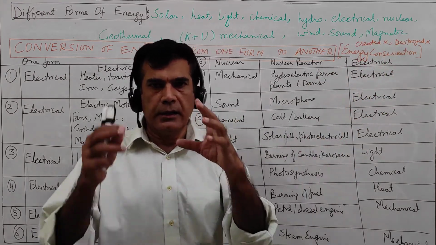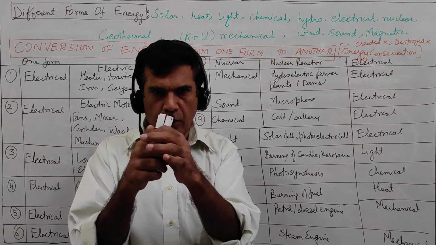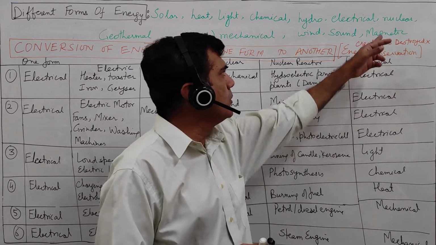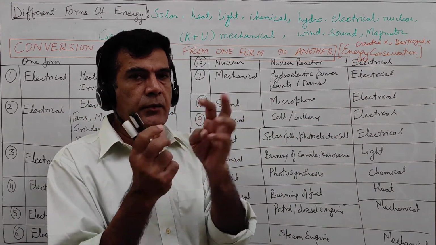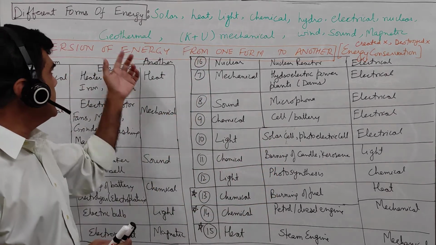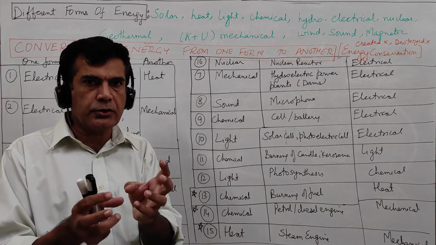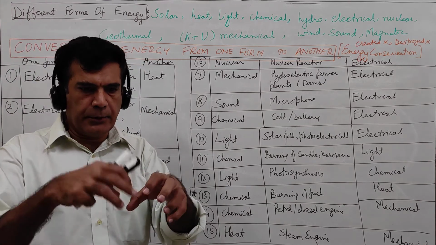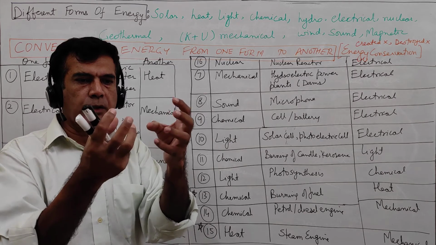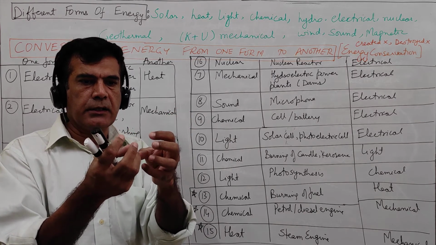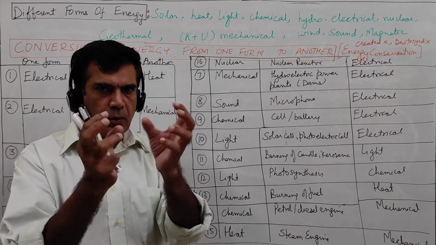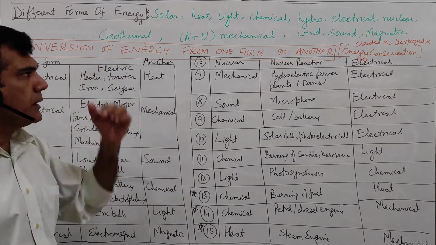Nuclear energy, in an atom there is a nucleus. The nucleus also has energy stored in it. That is the nuclear energy. If you break the nucleus, then you can use that energy. Geothermal energy is the energy trapped in the rocks. You know, there is magma below the earth's surface. That magma comes in between the rocks and it heats up the water there. So the water is hot and is converted into steam as well. So the energy associated with that particular thing is the geothermal energy.